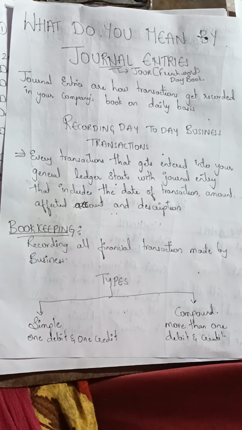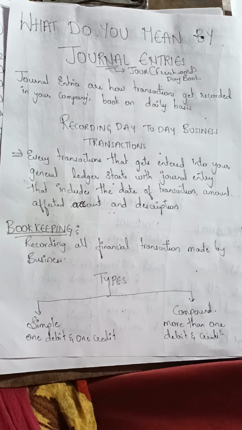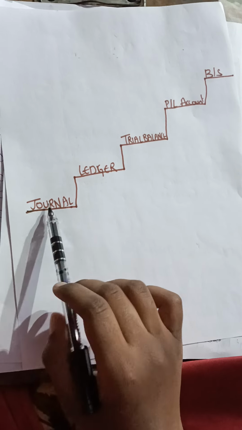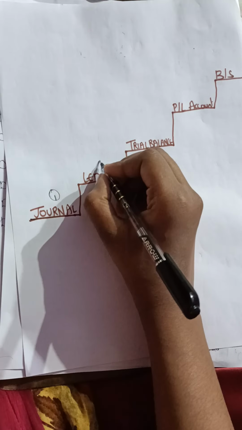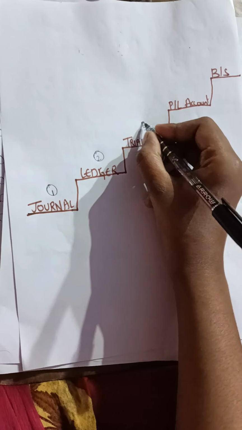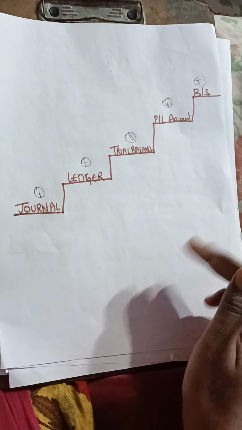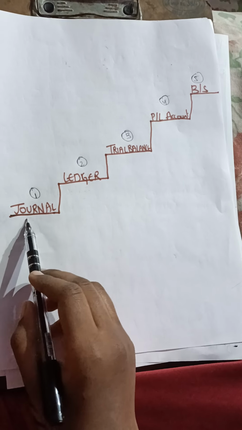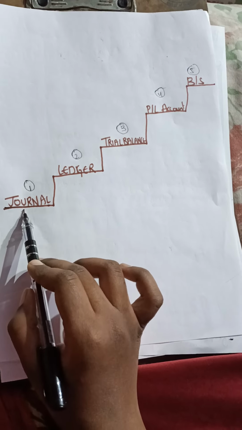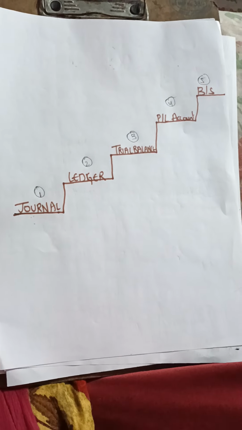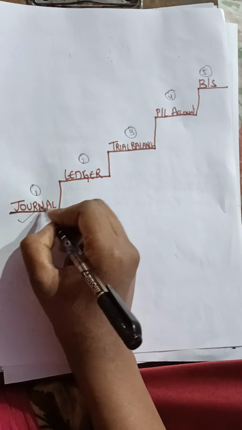In today's video, we're going to learn what a journal is. It is the first step of accounting. Here I have shown you in the stairs: the first step is journal, second is ledger, third is trial balance, fourth is P&L, and fifth is balance sheet. So for preparing reports, that is the balance sheet, the first basic step is to make a journal. I will explain each of them in the coming classes. Today we will learn what a journal is.